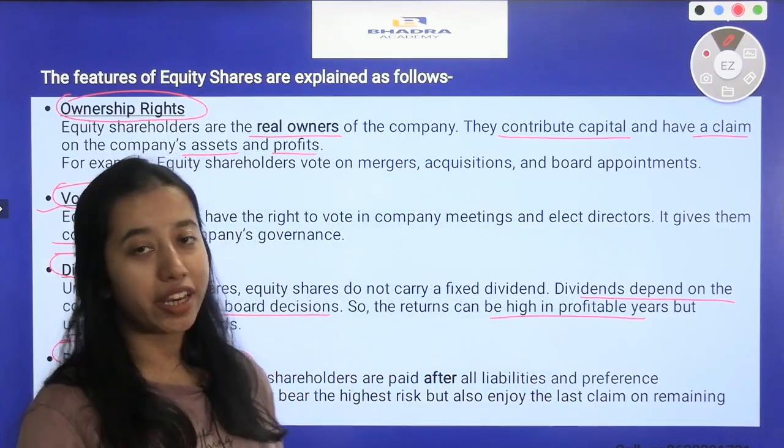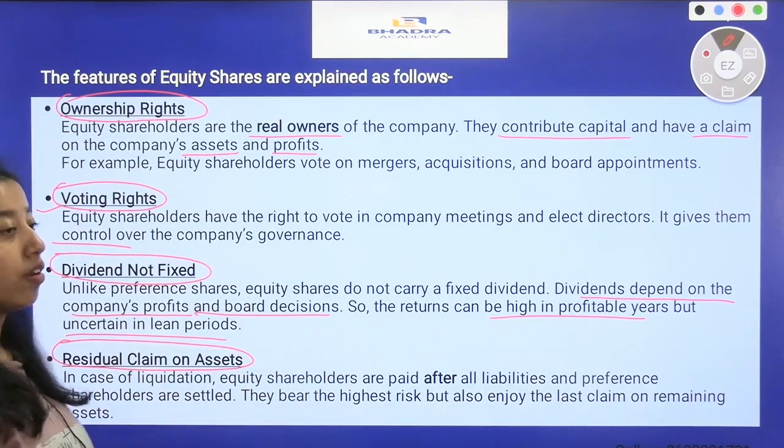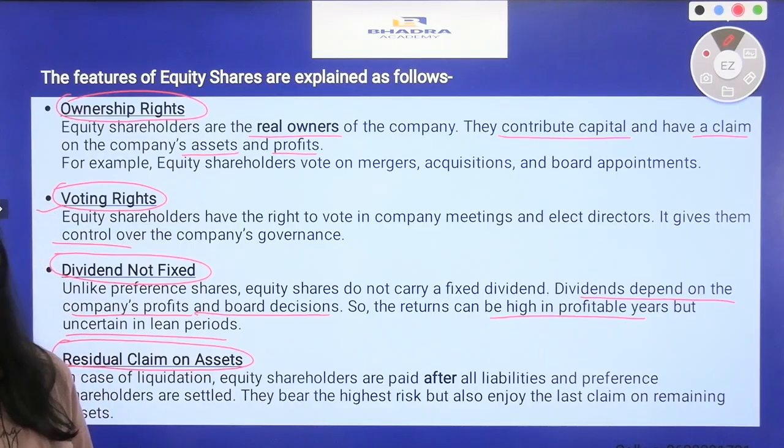At the end, whatever value of asset is left goes to the equity shareholders. That is why this is a feature of equity shares, residual claim on assets.